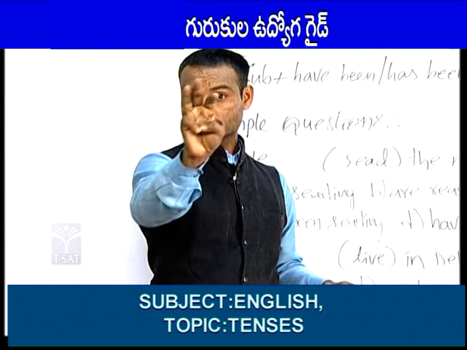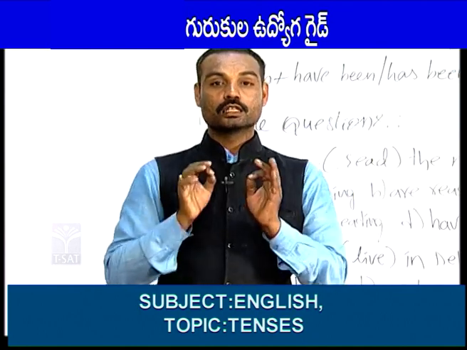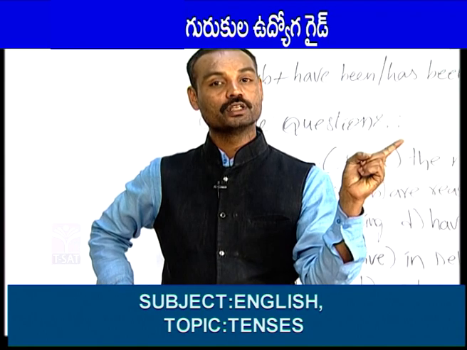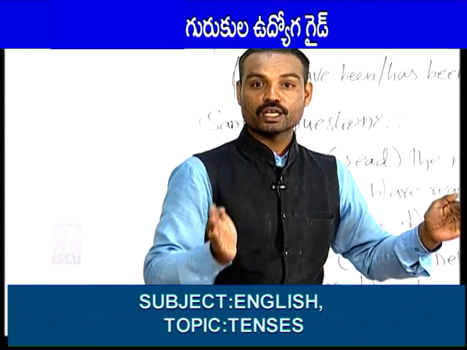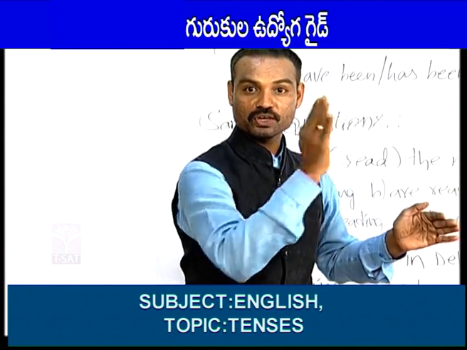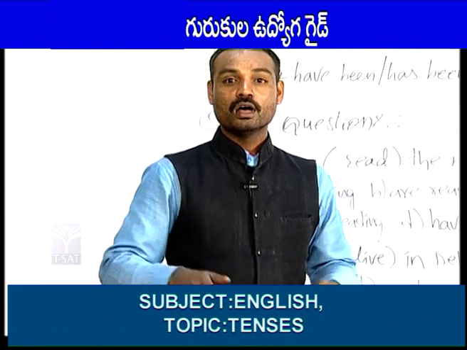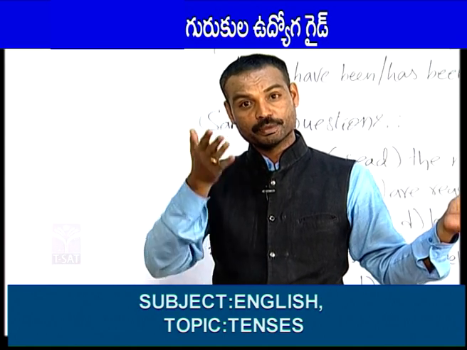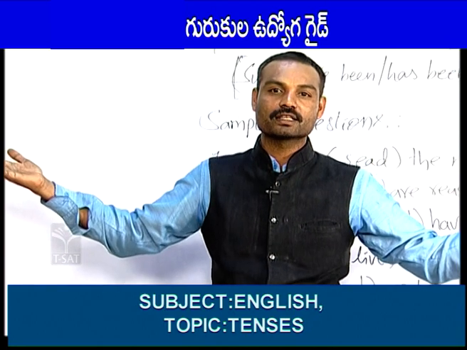In present continuous, there are three helping verbs: am, is and are. The main verb should contain the ing form, V1 plus ing, in present continuous tense. Examples: I am going to college now, we are going to college now, you are going to college now, they are going to college now, he is going to college now, she is going to college now. Or, I am preparing for exams, we are preparing for exams, you are preparing for exams, they are preparing for exams, he is preparing for exams, she is preparing for exams.